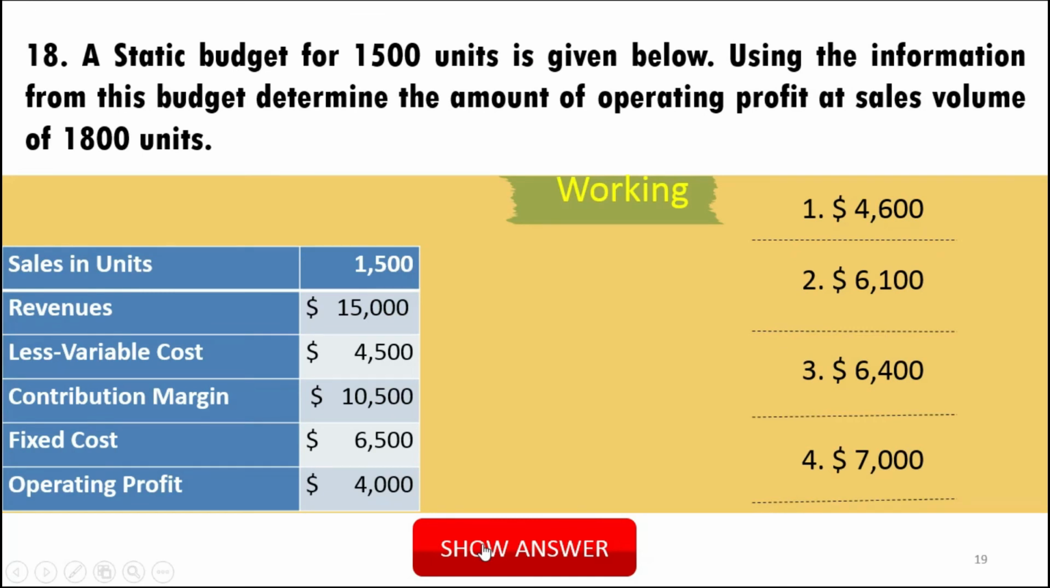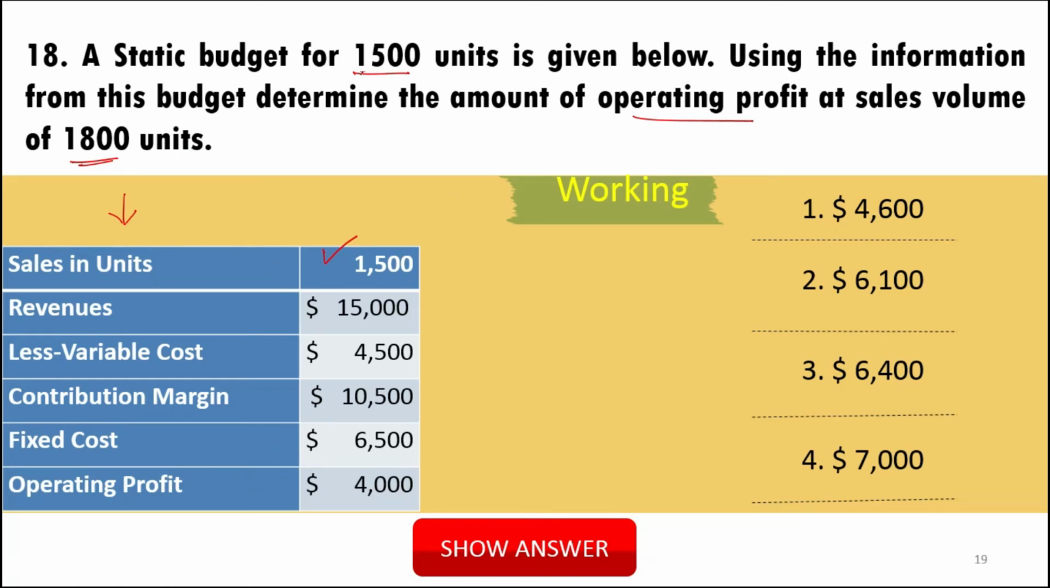Now question number 18 is a numerical question. A static budget for 1500 units is given below. Using the information from this budget, determine the amount of operating profit at sales volume level of 1800. Here is a budget for 1500 units. We have to prepare a budget for 1800 units and find this operating profit.